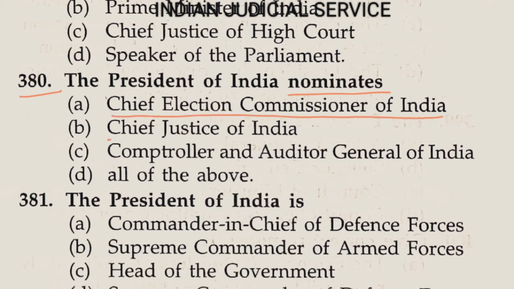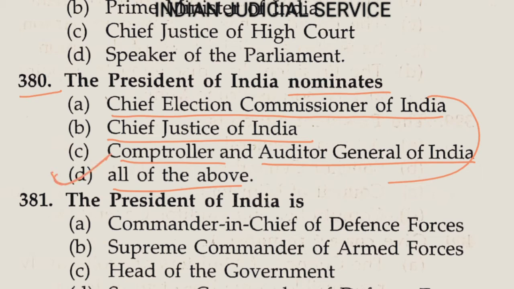Now question number 380, the President of India nominates, option A, Chief Election Commissioner of India, option B, Chief Justice of India, option C, Comptroller and Auditor General of India, and option D, all of them. So all these persons are nominated by the President. So the answer is option D.